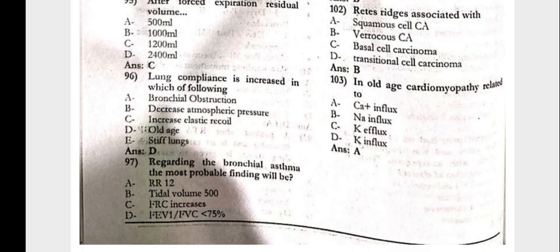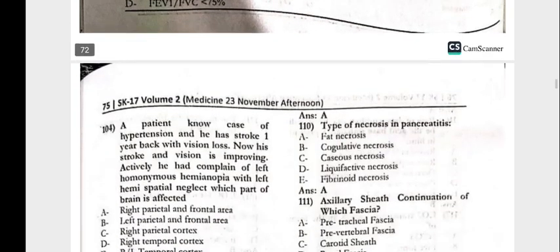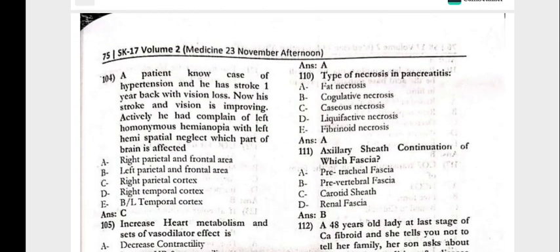In old age, cardiomyopathy related to calcium influx. Next, 104. The patient, a known case of hypertension, had a stroke 1 year back with vision loss. Now the stroke and vision are improving. Actively he had the complaint of left homonymous hemianopia with left hemispatial neglect. Which part of the brain is affected? That is the right parietal cortex.